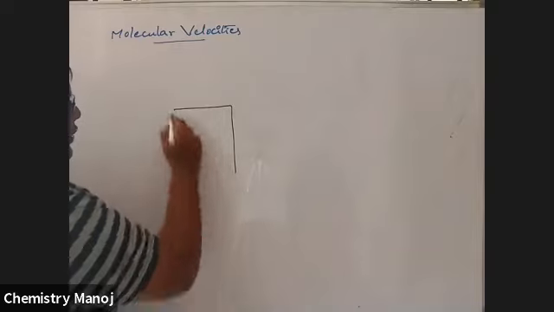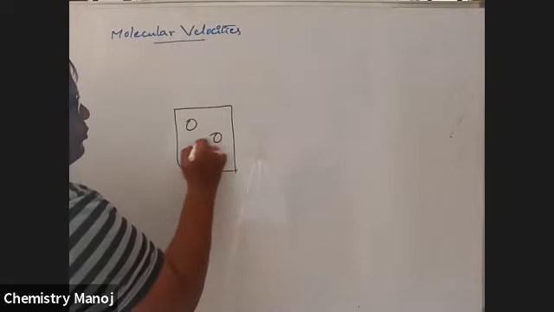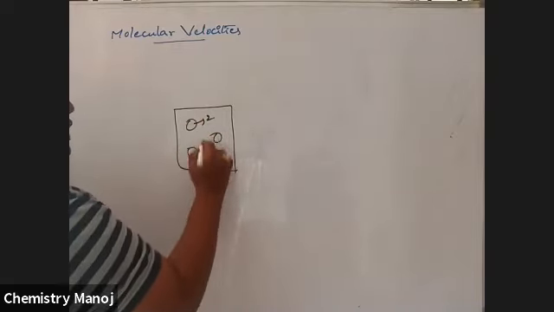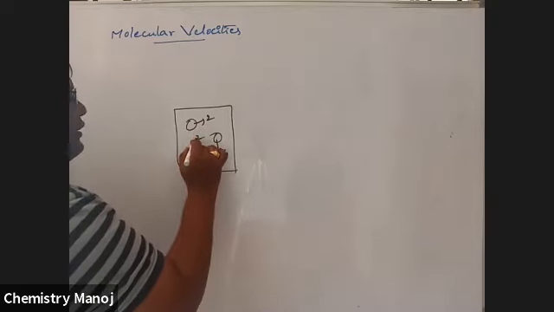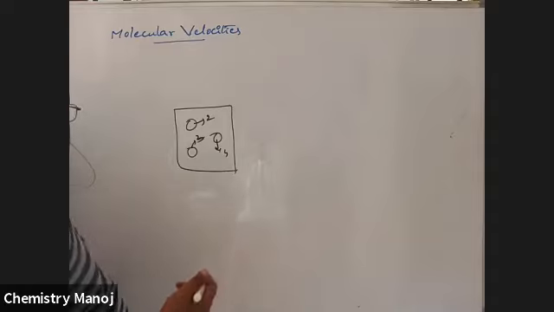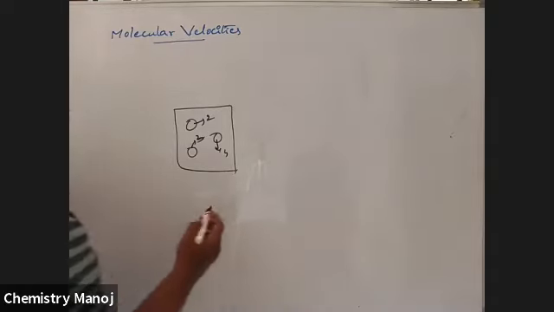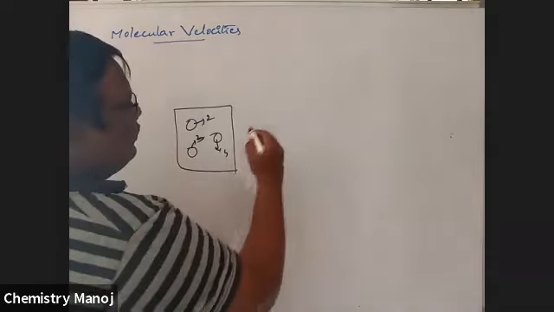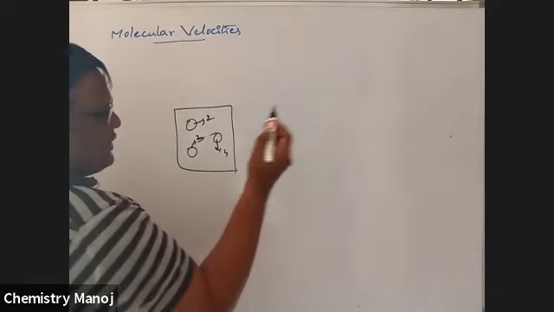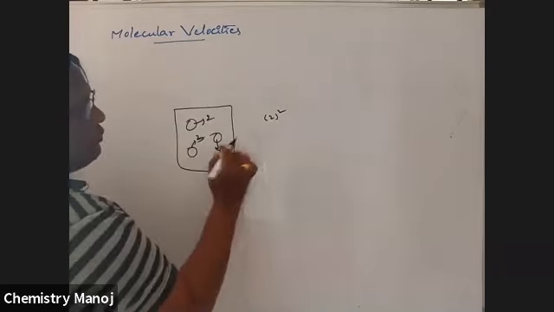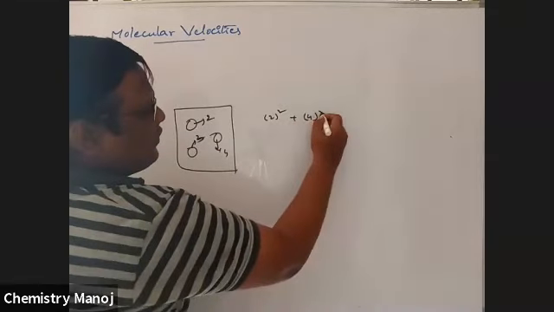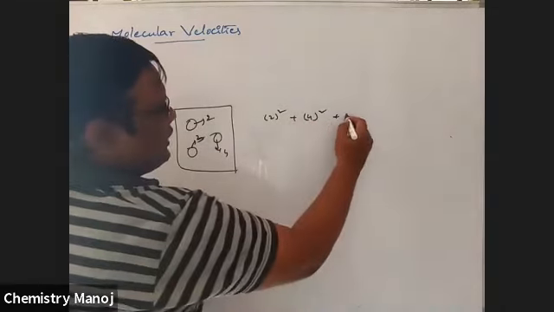This is the container having, let it be, 3 gas molecules, one having 2 velocity, another having 4 velocity, another having 3 velocity. Let it be. Okay. Now I am going to calculate the velocity. See here. 2 square plus 4 square plus 3 square.